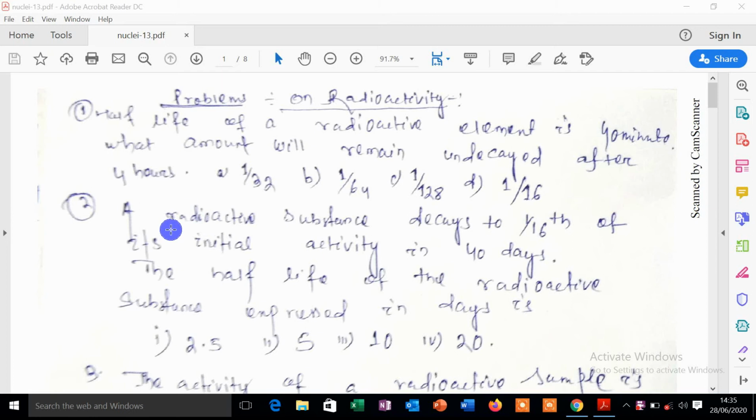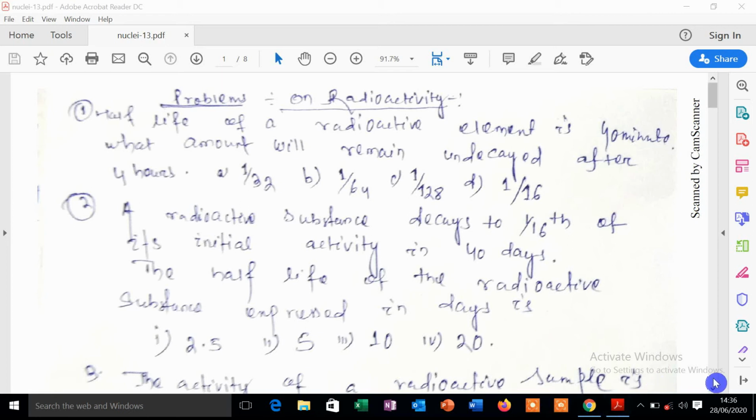Then next question: a radioactive substance decays to 1/16th of its initial activity in 40 days. The half-life of the radioactive substance, expressed in days, is? This activity is nothing but that you have to calculate N by N0, or you can take A by A0. Like that you have to solve. If you cannot solve, then I will discuss in the next class.